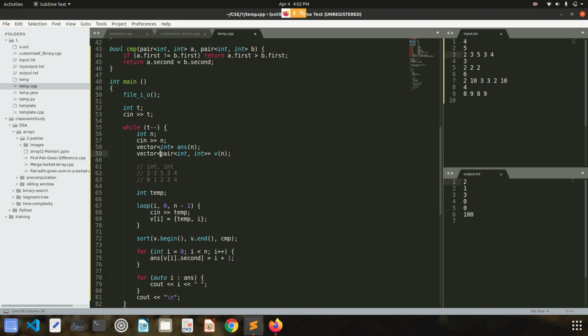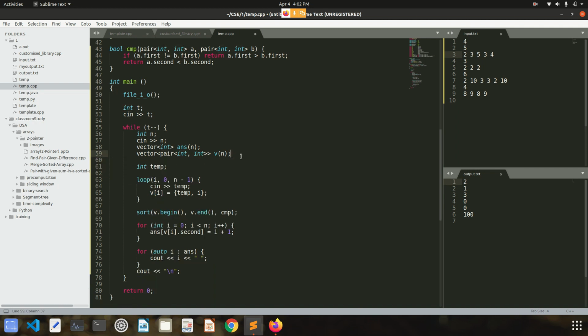What a pair does is it stores two elements of any data type. Here I have taken integer and integer data type, right? And how it will work is I have initialized a variable temp. Let me write a for loop.